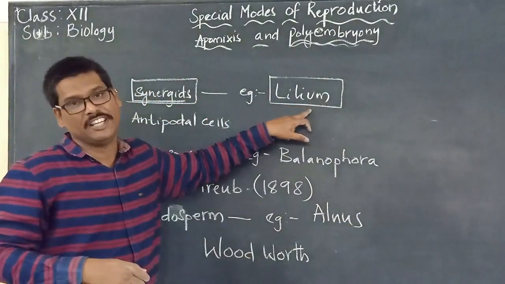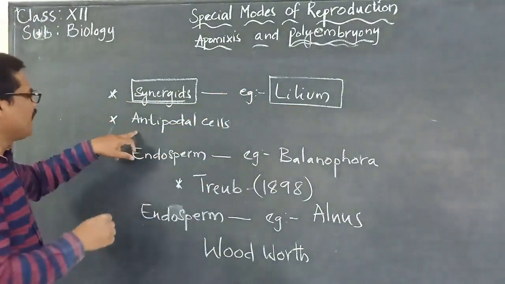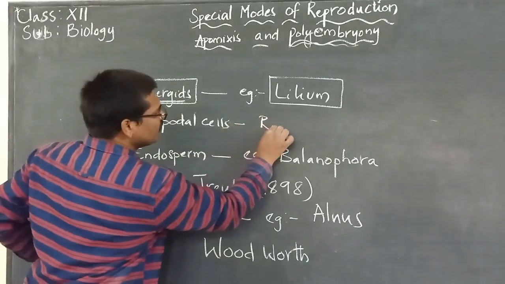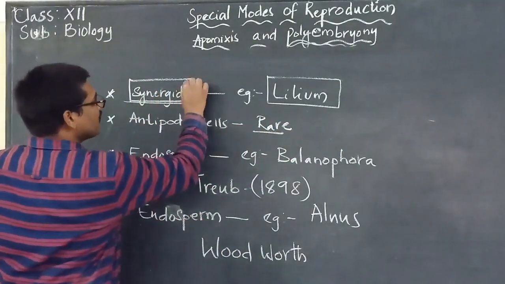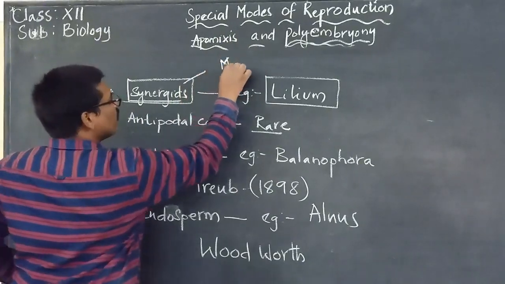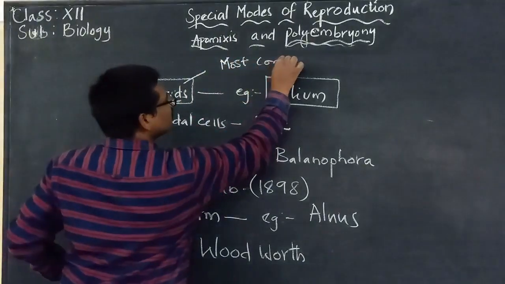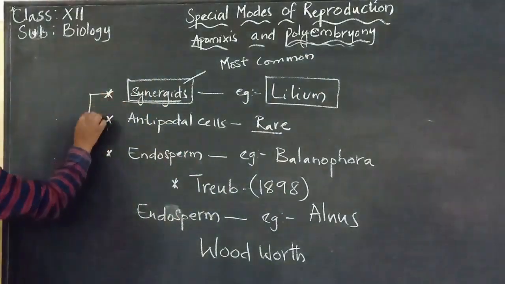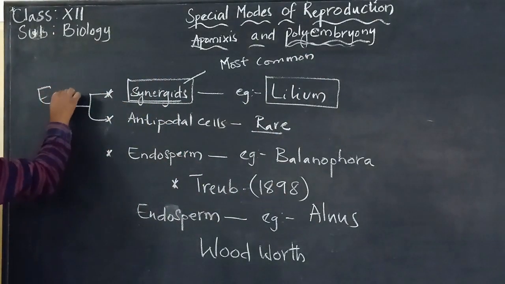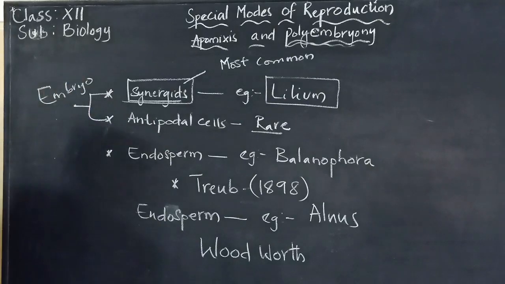Antipodal cells rarely develop into embryos, but synergids are the most common type that can develop into embryos.